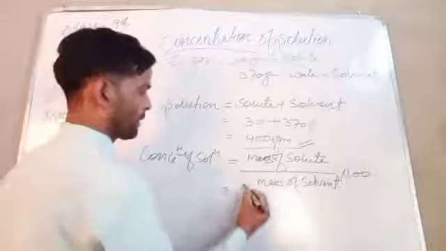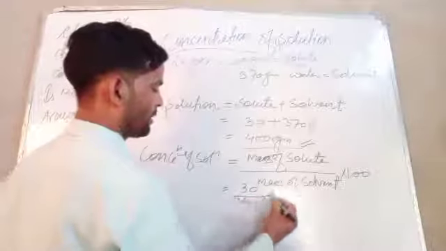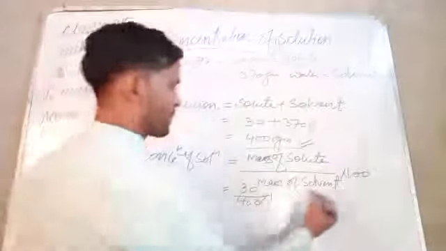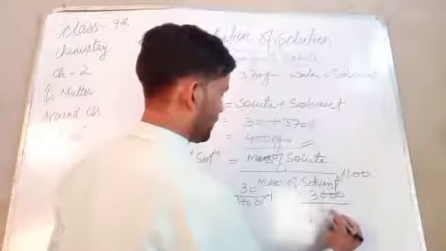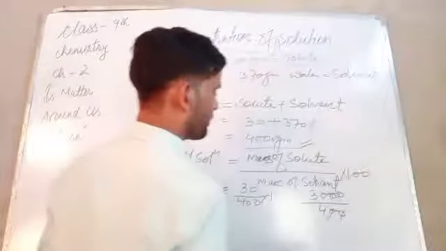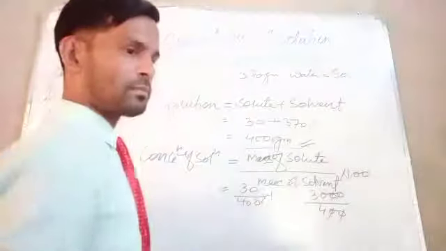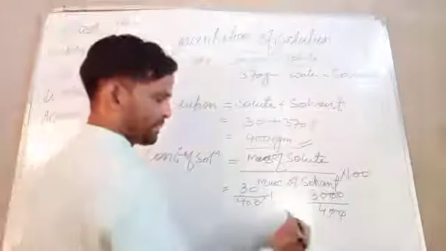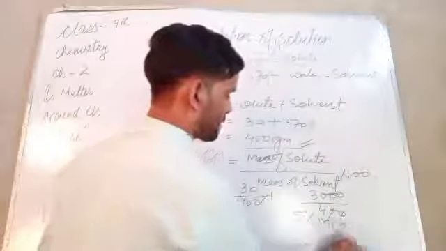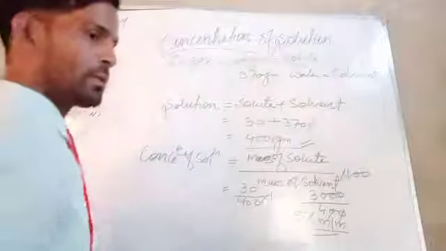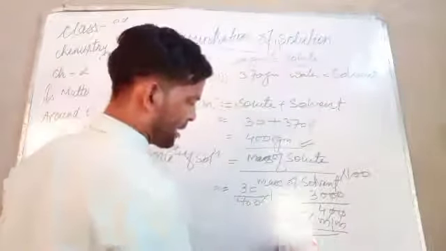So 30 upon 400 into 100, that is 3000 upon 400, which is 7.5% mass by mass concentration. This is what? 7.5% mass by mass concentration.